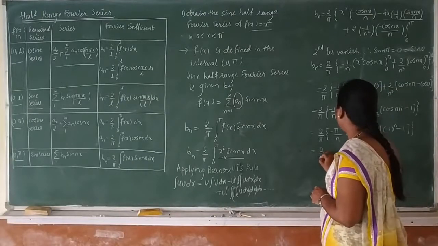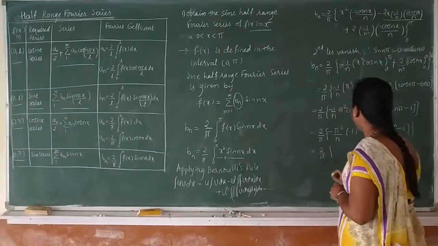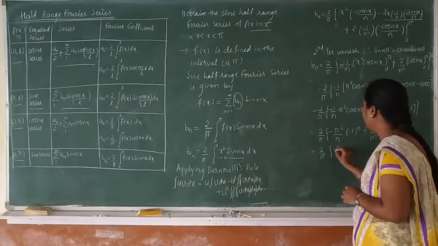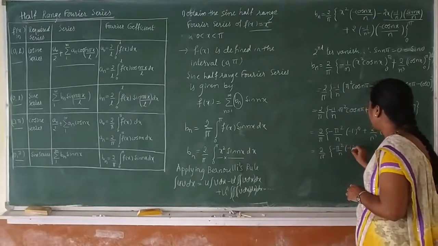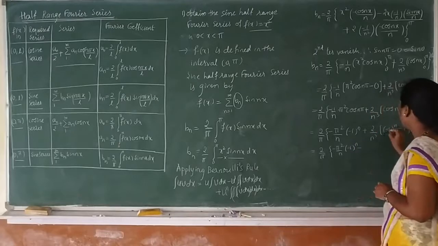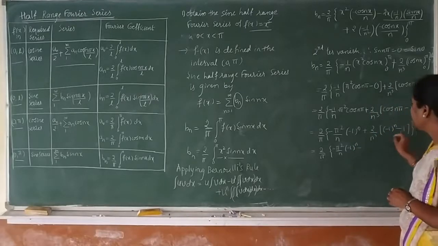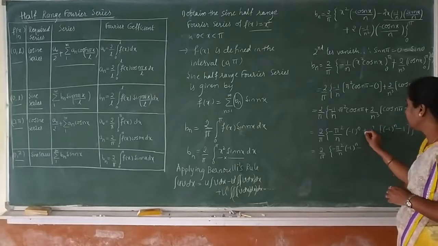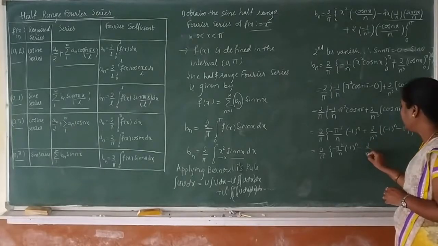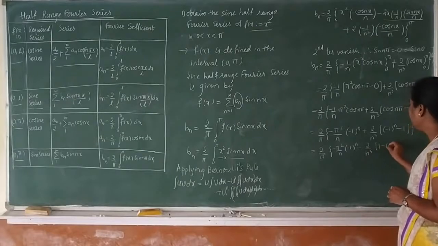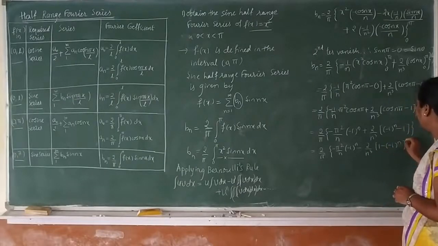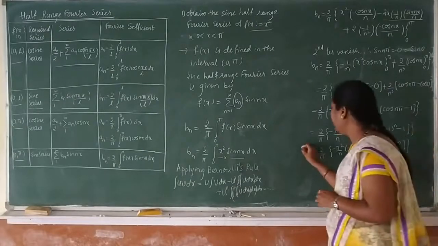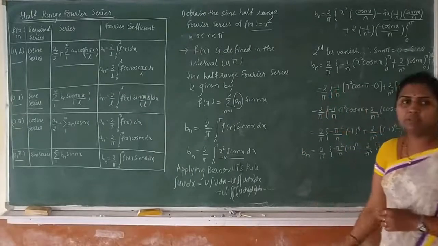So 2 by pi into bracket: minus pi square by n into minus 1 raised to n. Taking minus common from the terms, minus plus and minus minus, we get minus 2 by n cube into 1 minus of minus 1 raised to n. This is the value of bn.